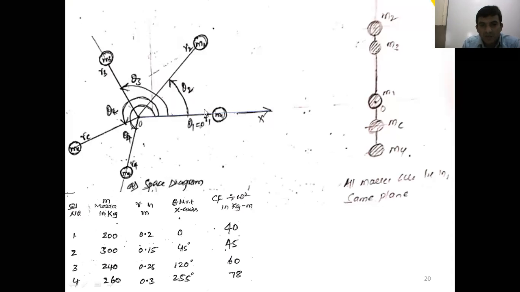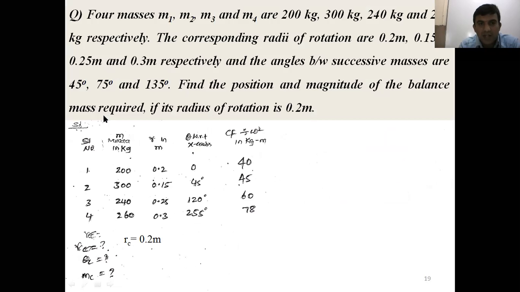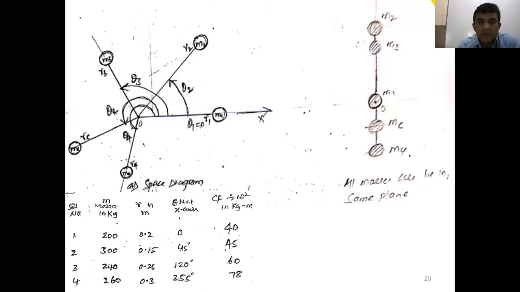Second mass with respect to first mass, how much here? 45 degree. Third mass with respect to second mass is given 75 degree. Fourth mass with respect to third mass is given 135 degree. That is the angle between the successive masses. But in the table, we always take the angular position with respect to the horizontal line or OX line.